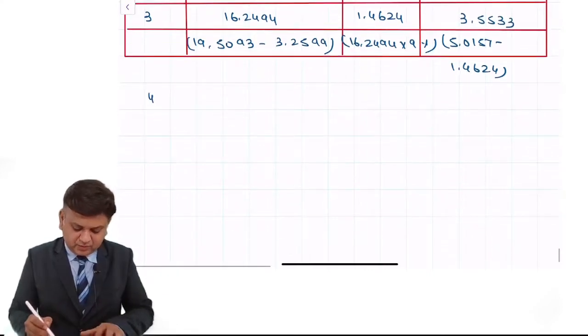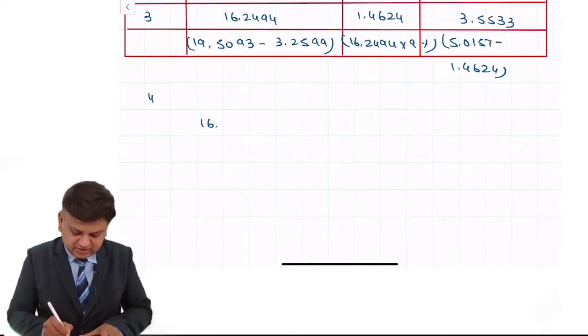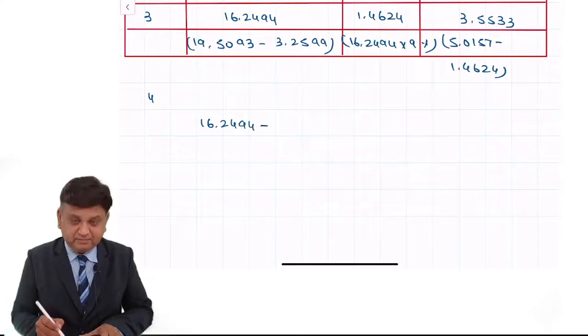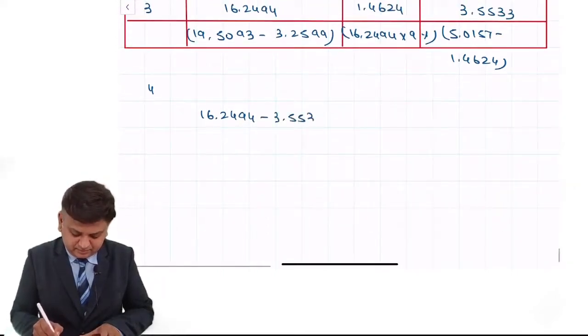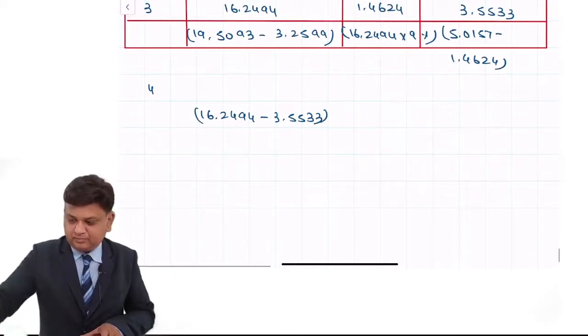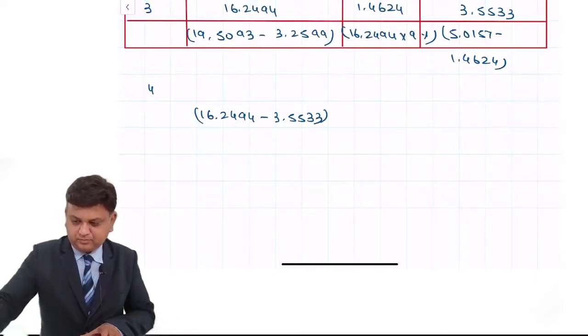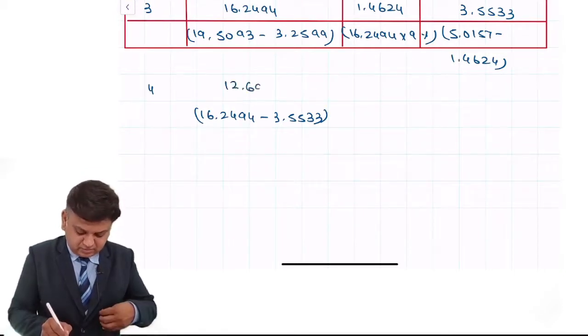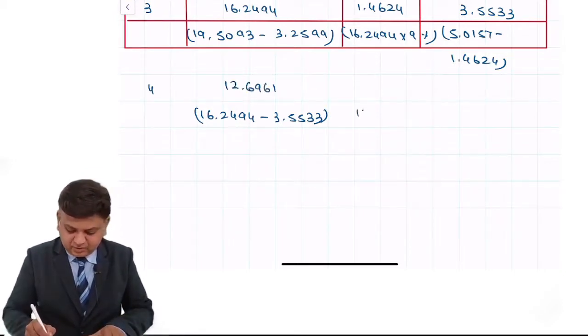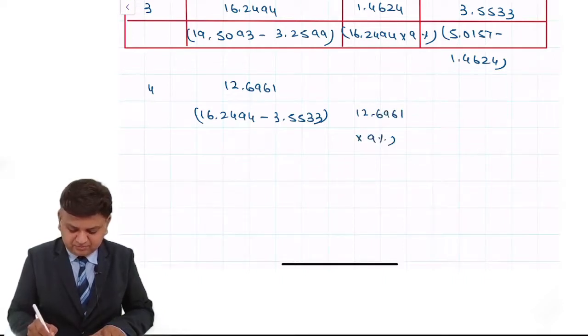Fourth year beginning, what is the principal outstanding? 16.2494 minus 3.5533. That comes to 12.6961. Now 12.6961 into 9%.